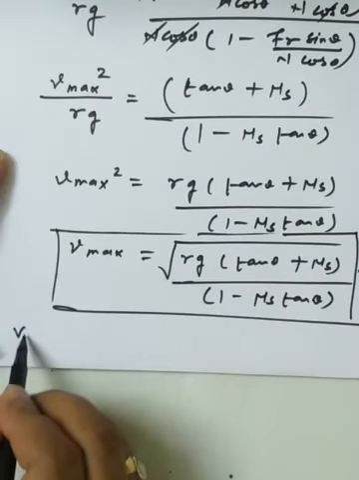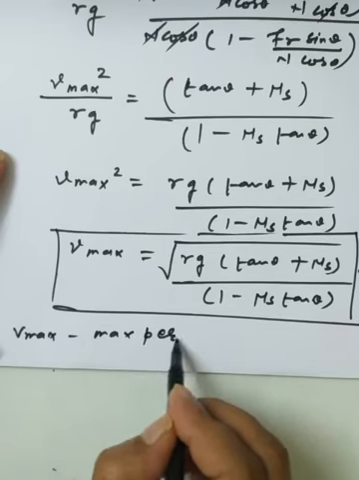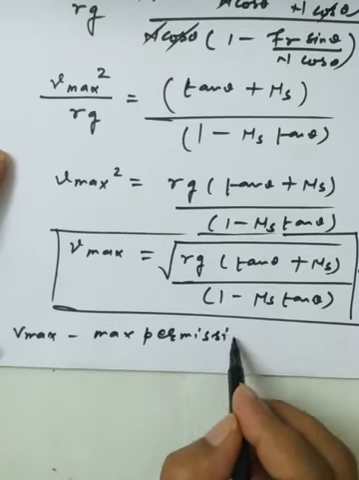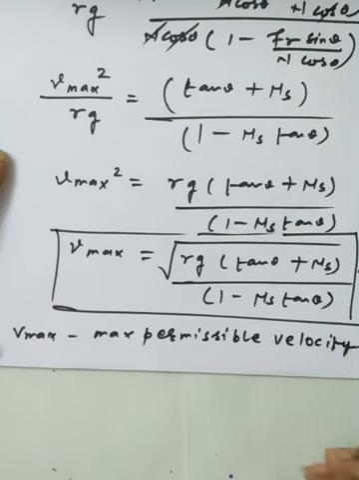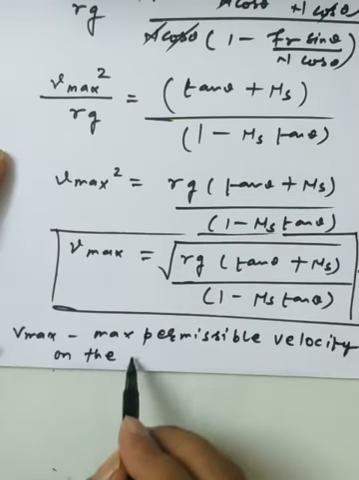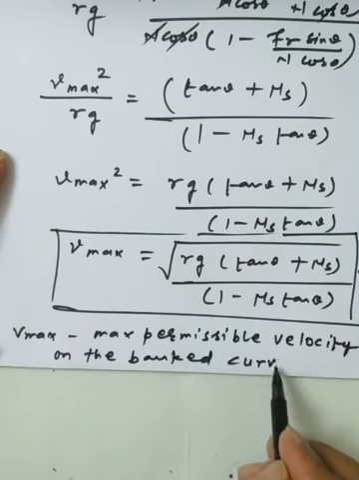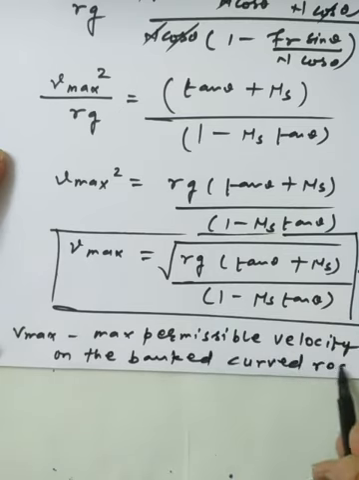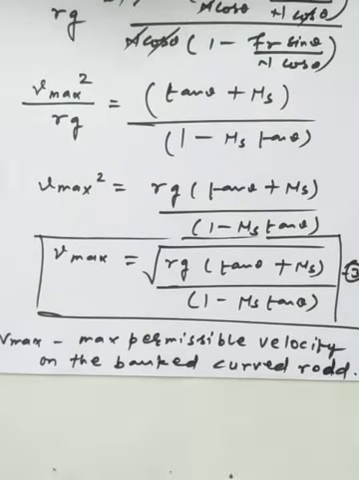V max is equal to the maximum permissible velocity on the banked curved road whenever friction is available. So we will not skid from this path.